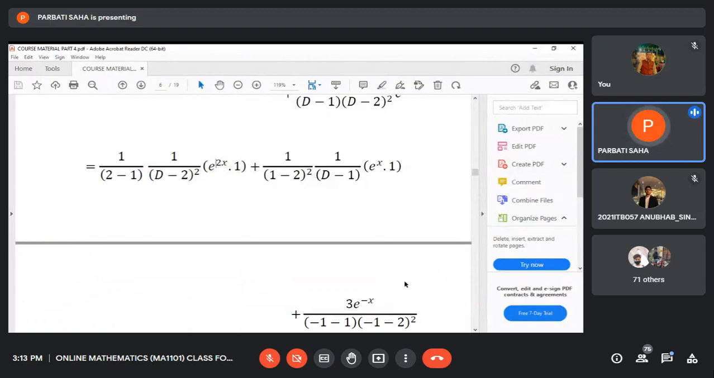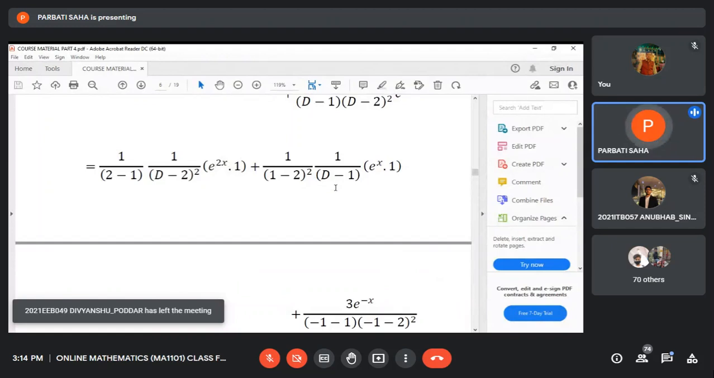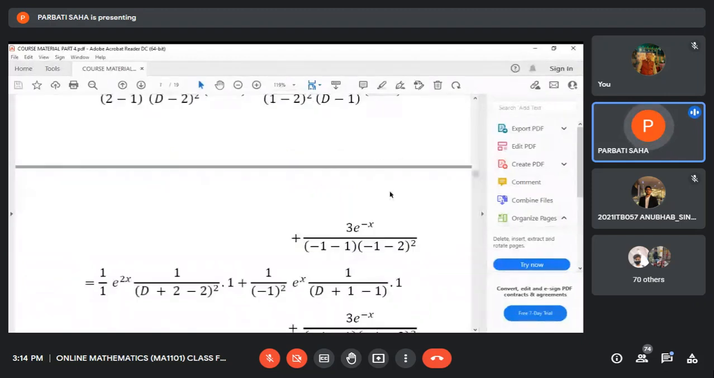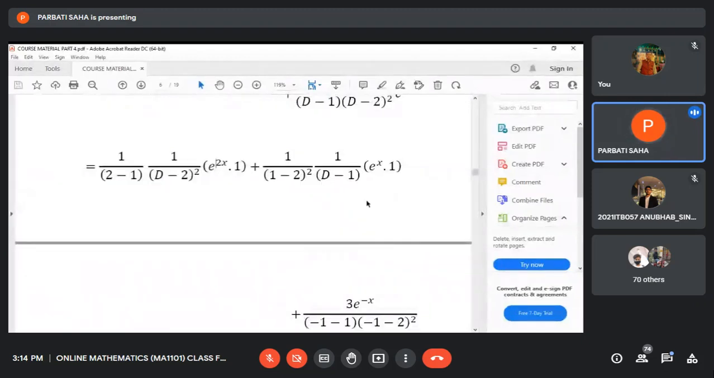Similarly, in the second term, you see 1 by d minus 1 e to the power x, where if d is replaced by 1, the denominator becomes 0. So we consider this as e to the power x into 1. 1 is actually x to the power 0 type. So in this first and second terms, you observe that e to the power x into v type.